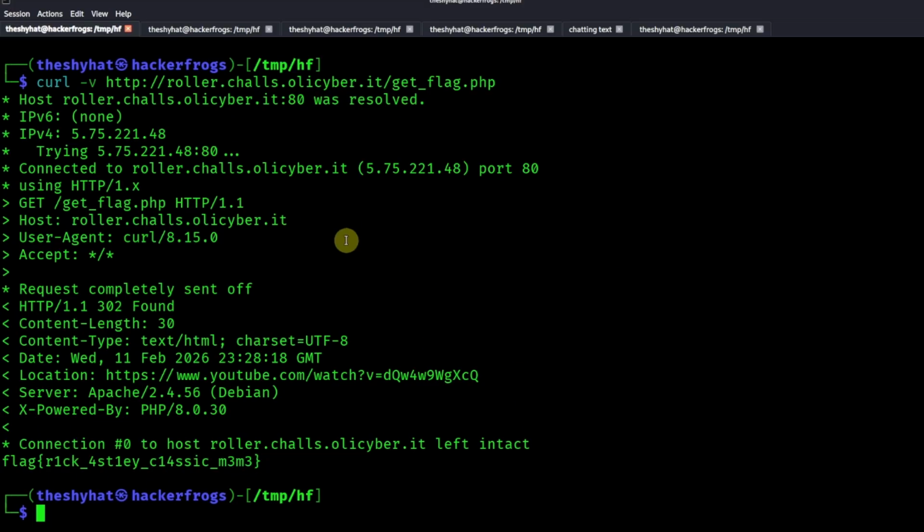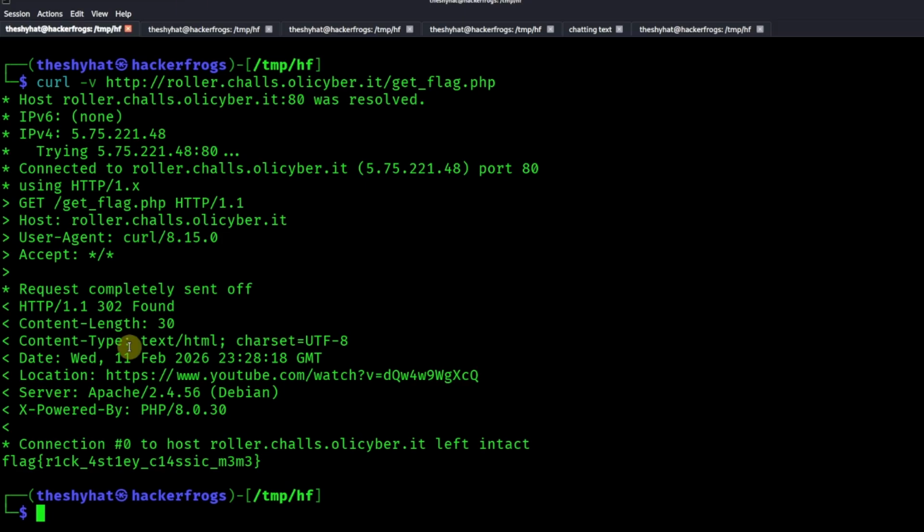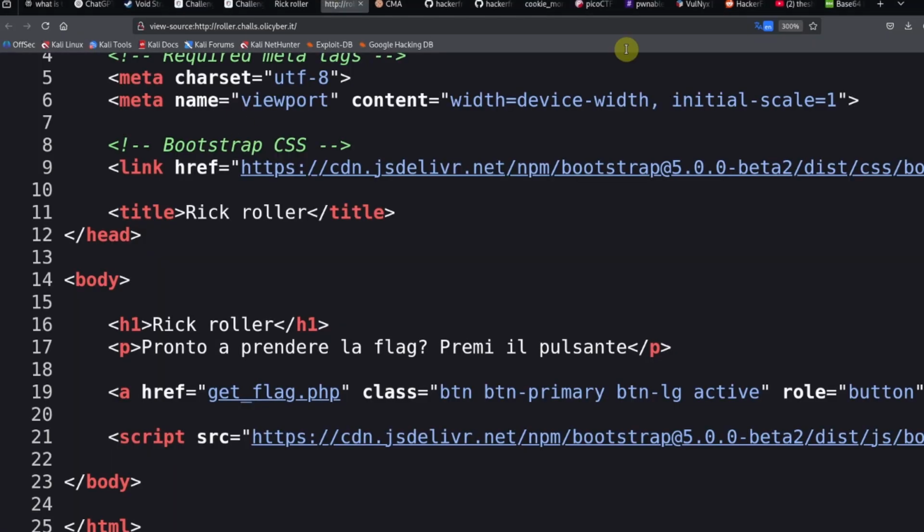So normally you wouldn't be able to see the contents over here for this web page because your web browser is going to redirect you to the Rickroll video. But if you take a look at the request with another tool such as curl, you can see what's actually going on with the request. So let's review this challenge and then we will finish up.